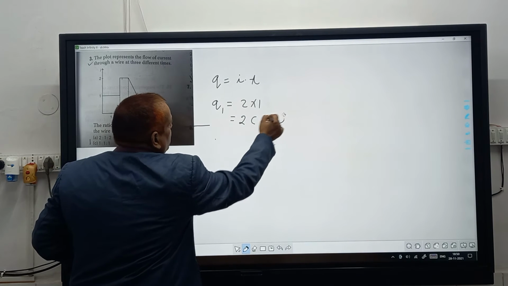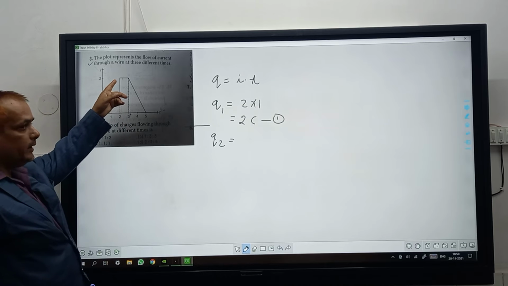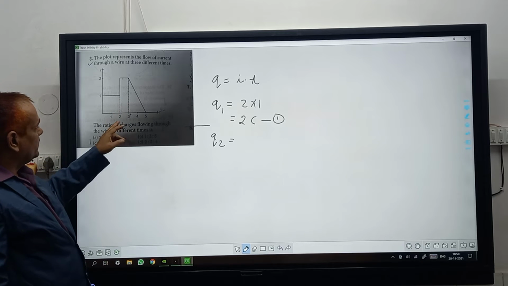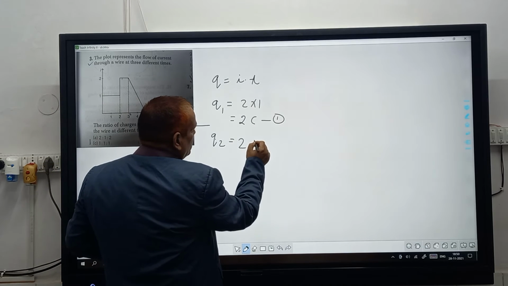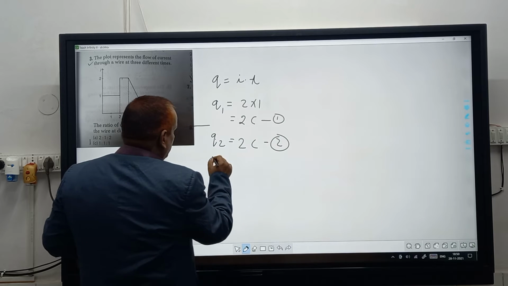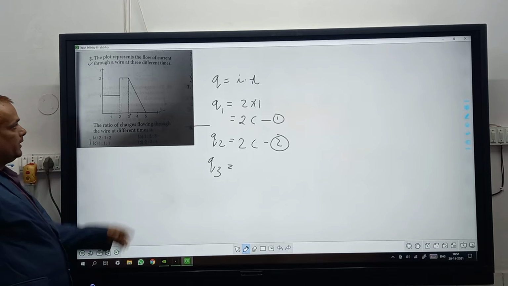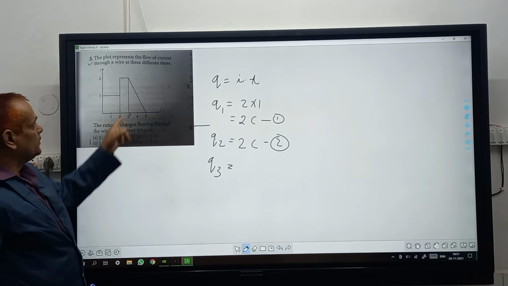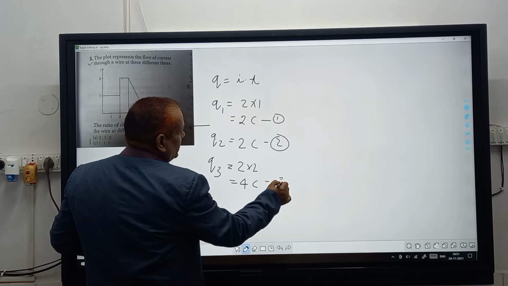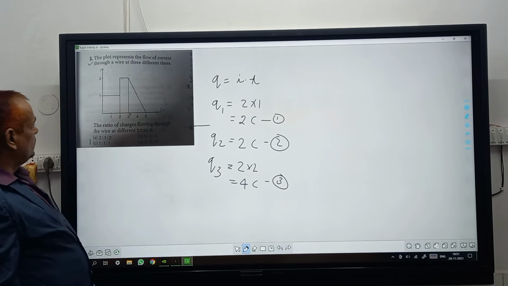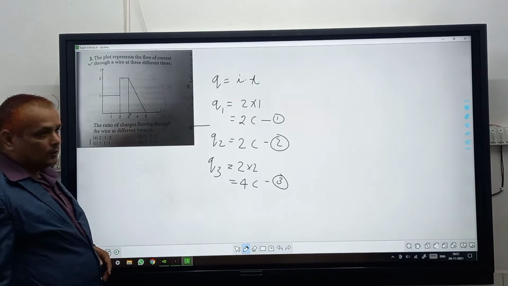Similarly, Q2 can be calculated by taking the area of this rectangle, that is from 2 to 3, that is 1 step and 2. So 2 coulomb, this is Q2, and similarly Q3 is equal to the area of the triangular portion, that is 2 step here and 2 step here, 2 into 2, that is 4 coulomb. That is Q1, Q2 and Q3.